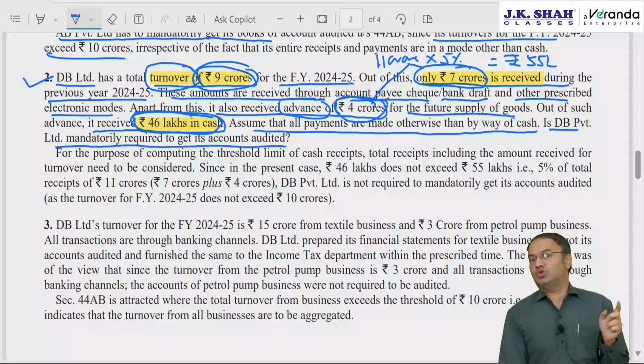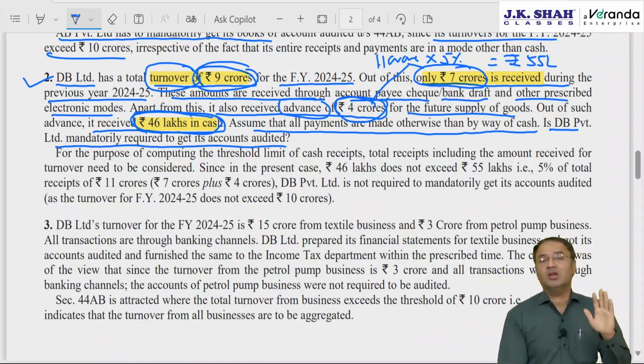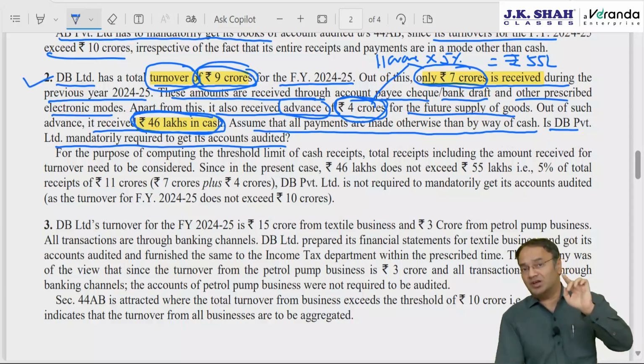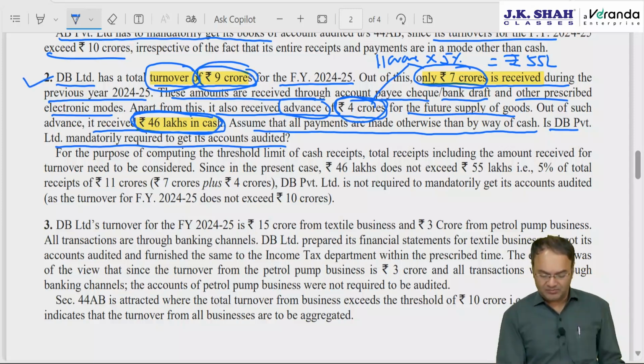Just because cash receipts do not exceed 5% of total receipts, don't jump to any conclusion that tax audit is not required. If cash receipts are within the limit of 5%, below 5% or up to 5% of total receipts, then the tax audit limit will become 10 crore instead of 1 crore. But audit may be attracted.